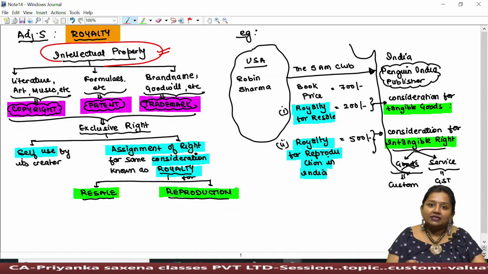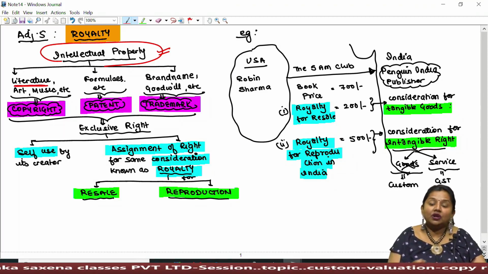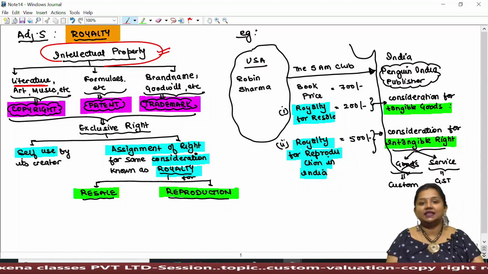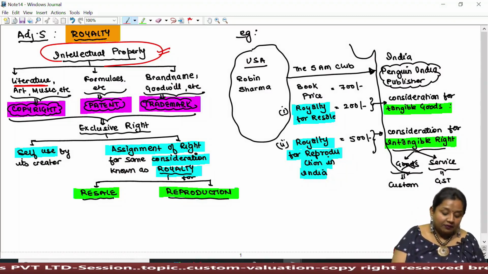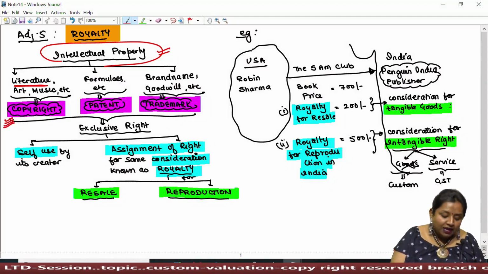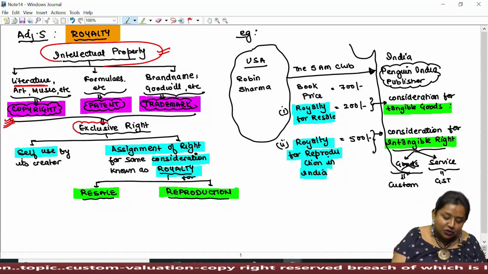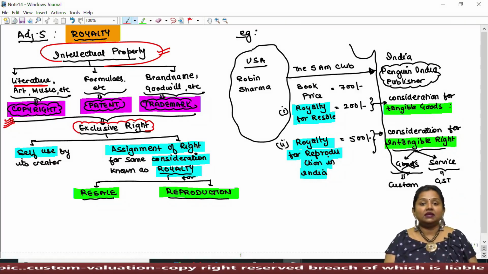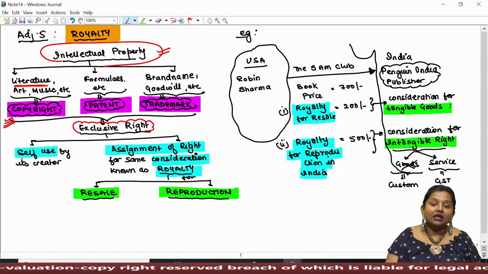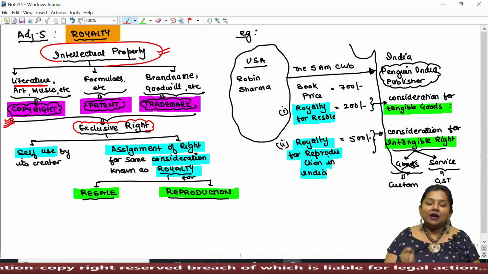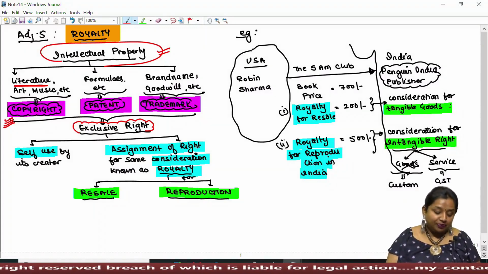If the asset has been created by writing a literature or a book material, for example, if I say that I wrote a book on GST and indirect tax, then I need to take a copyright from the government authority to make it my exclusive right. That is, if I don't want my material to be copied by someone else, then I have to keep my book material copyrighted by the respective department, respective authority.